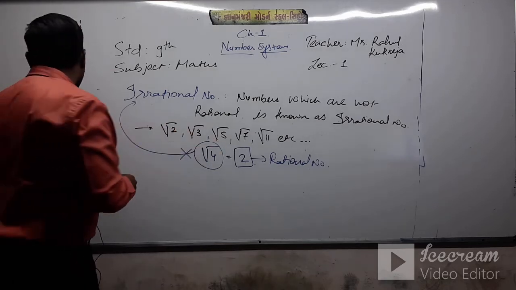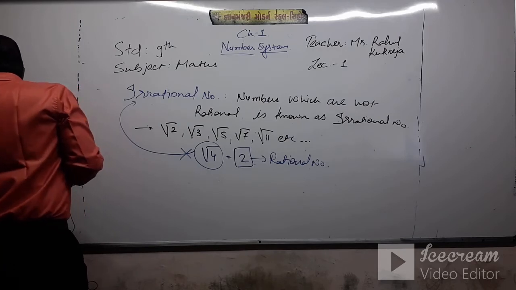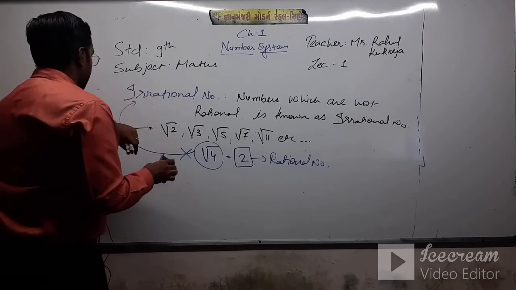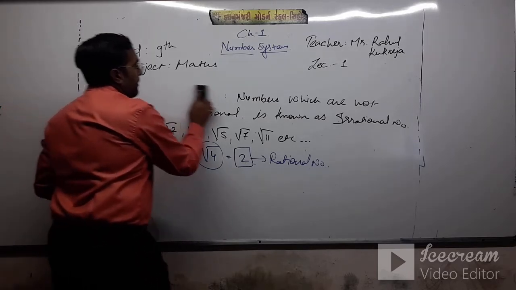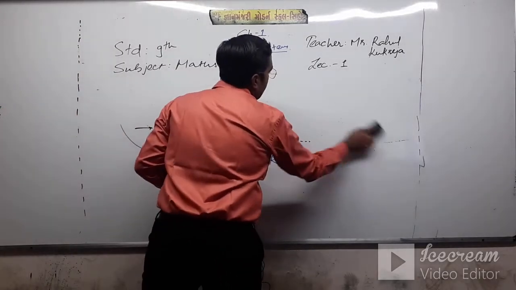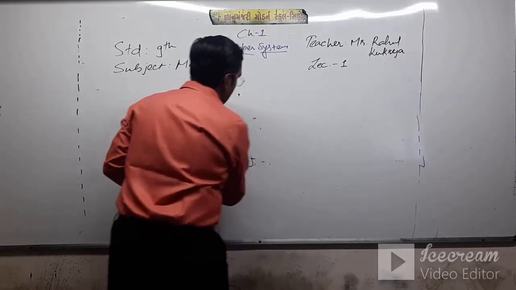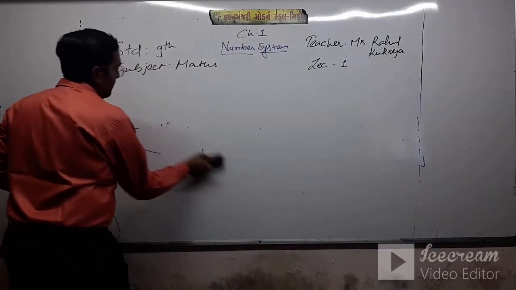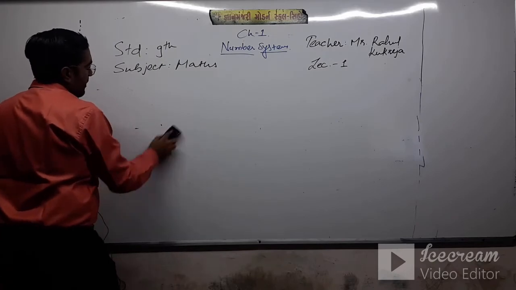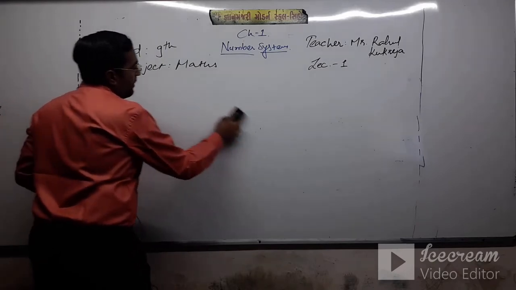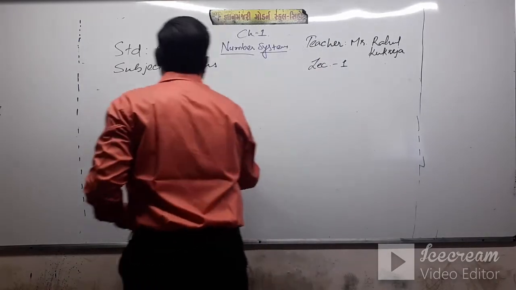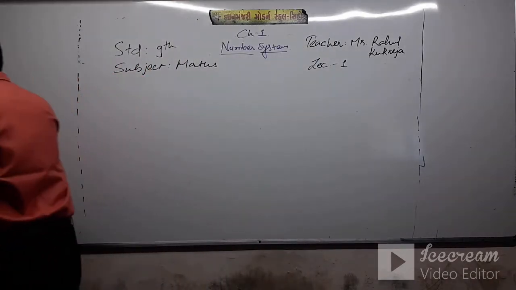Now we are moving on to the types of irrational numbers.